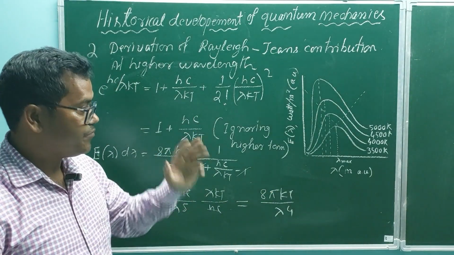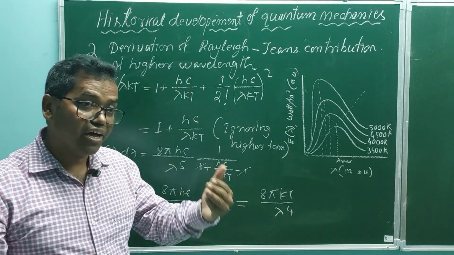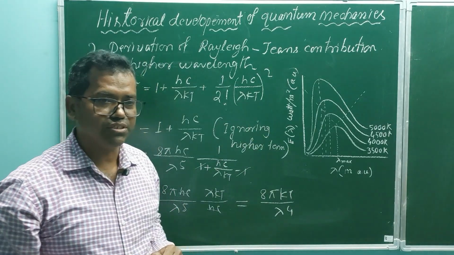Now you see, from Planck's radiation formula, we can derive both Wien's contribution as well as Rayleigh-Jeans contribution.